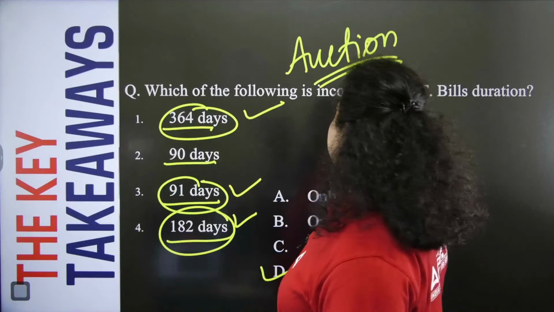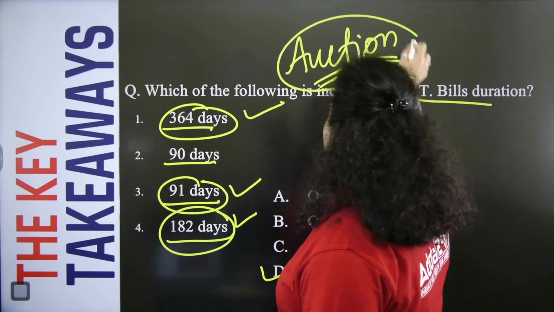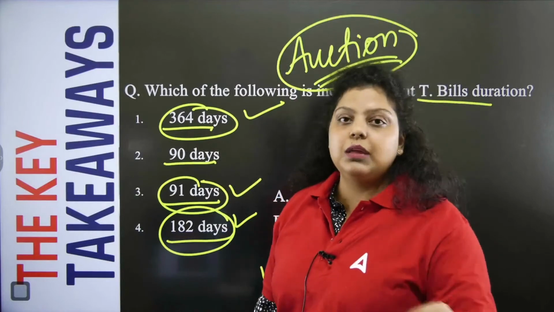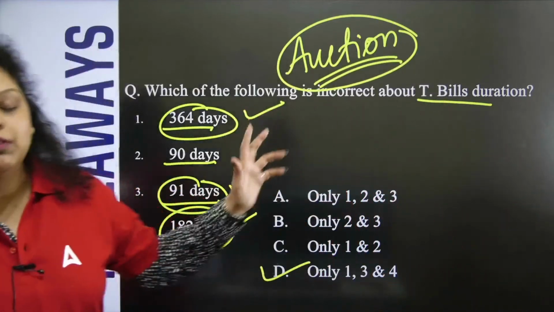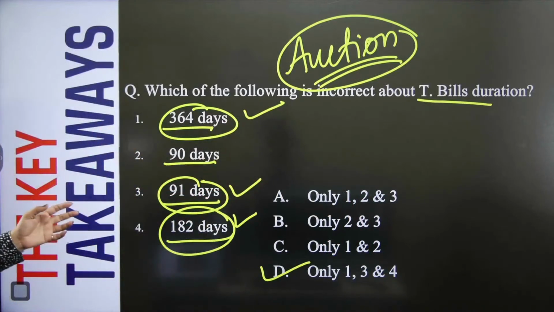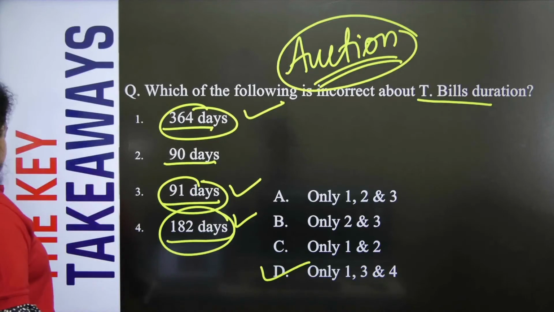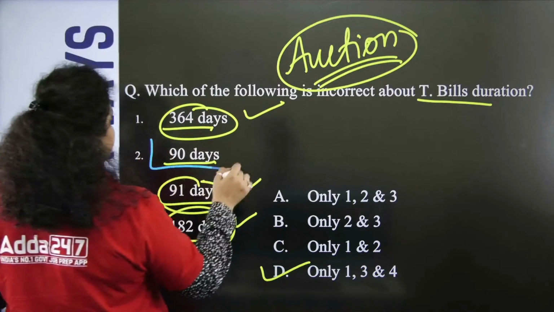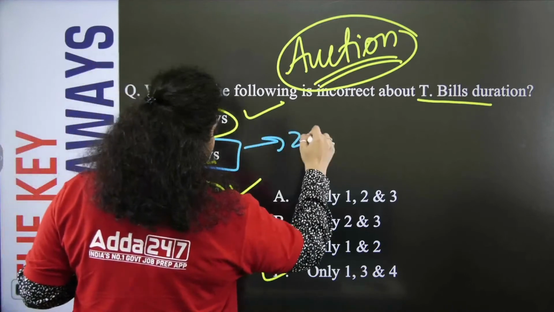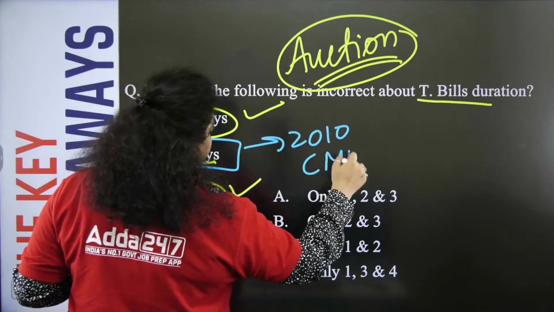Now, if we talk about treasury bills, with the auction you can invest in them. The minimum investment limit and the multiple of investment that you can make will be defined by RBI from time to time. Okay, so the right answer will be D option. And the 90 days security is also there, and it was introduced by the Government of India in 2010. That is known as cash management bill.